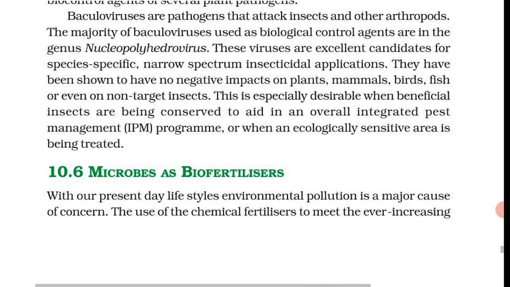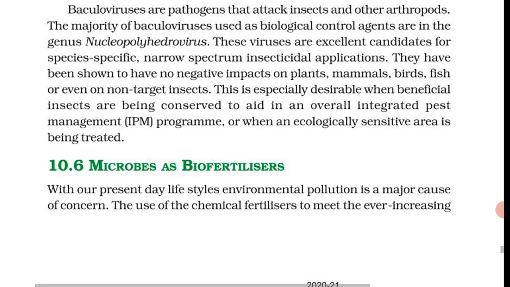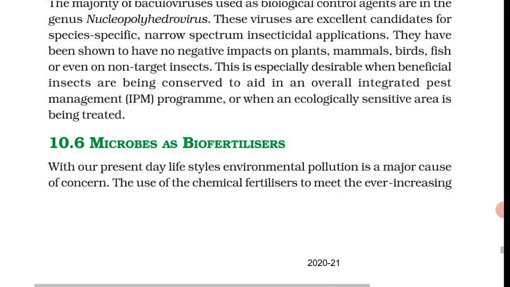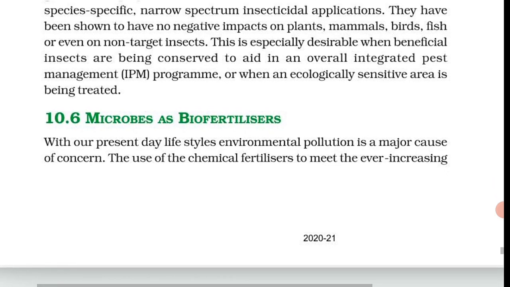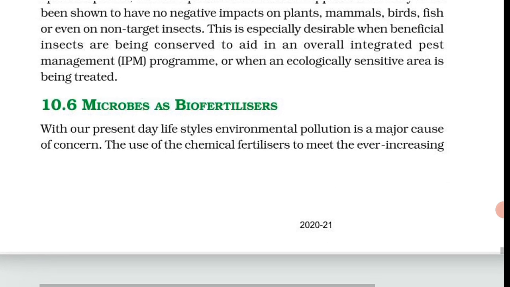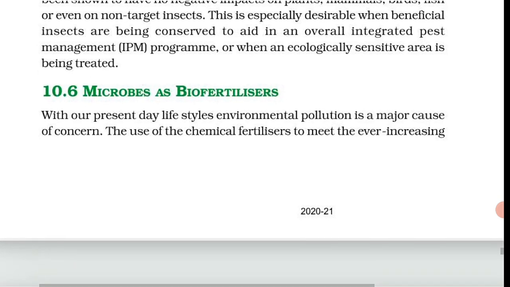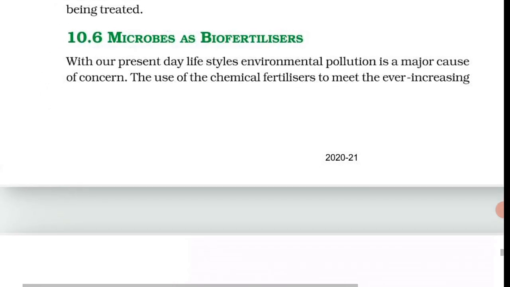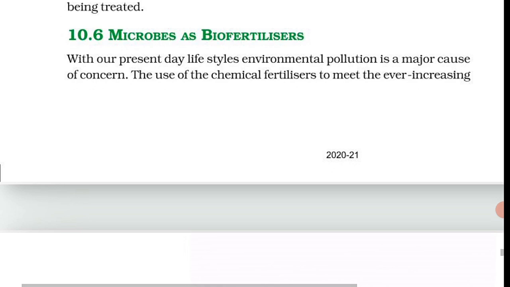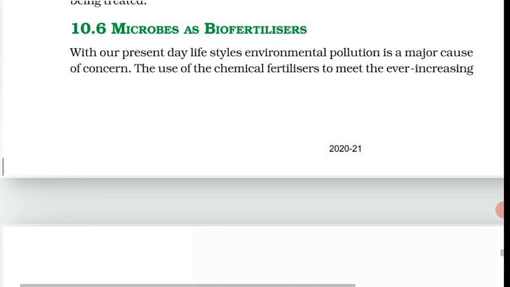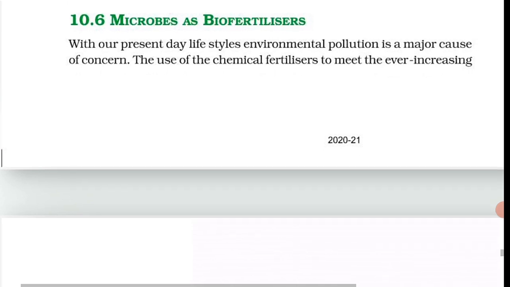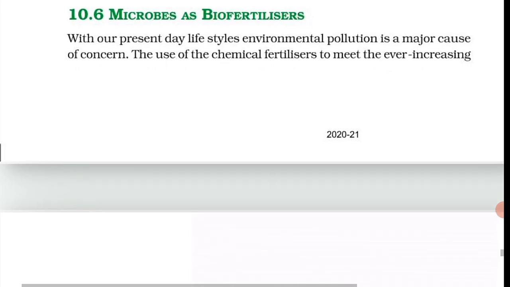The main sources of biofertilizer are bacteria, fungi and cyanobacteria. You have studied about the nodules on the roots of leguminous plants formed by the symbiotic association of Rhizobium. These bacteria fix atmospheric nitrogen into organic forms, which are used by the plants as nutrients. Other bacteria can fix atmospheric nitrogen while free living in the soil. Example, Azospirillum and Azotobacter, thus enriching the nitrogen content of the soil.